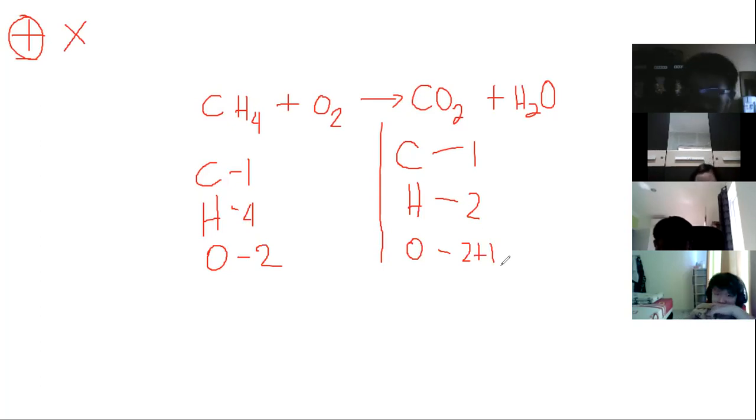So what can we do? Any idea on how to solve it? How to balance it?